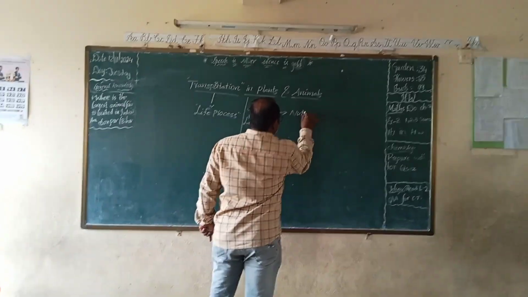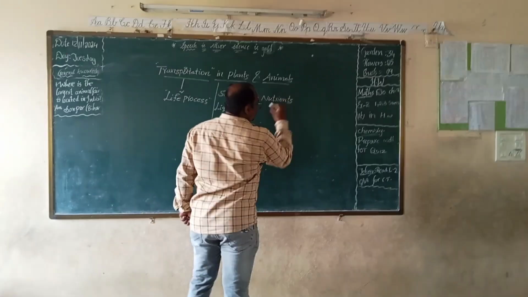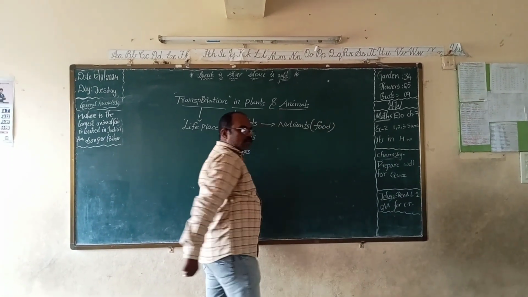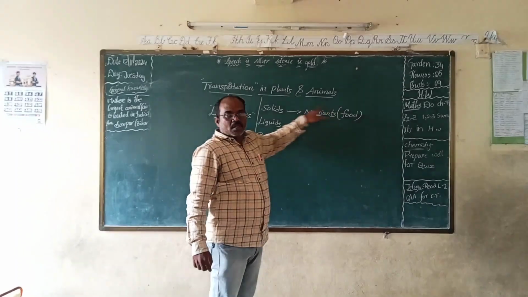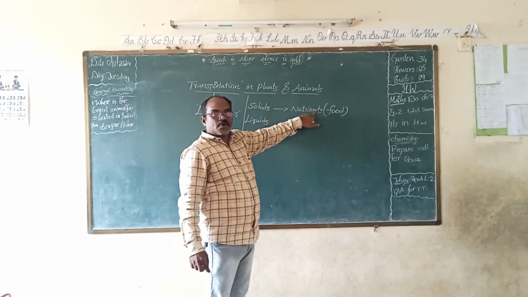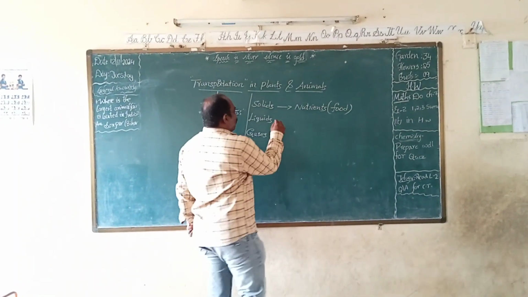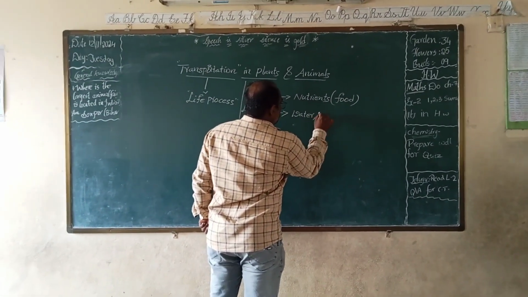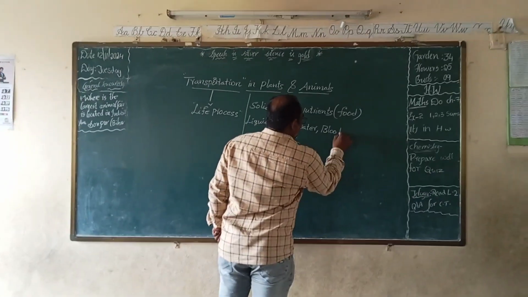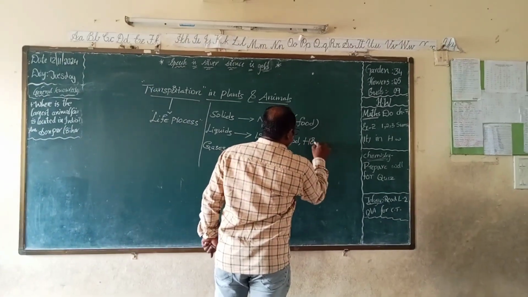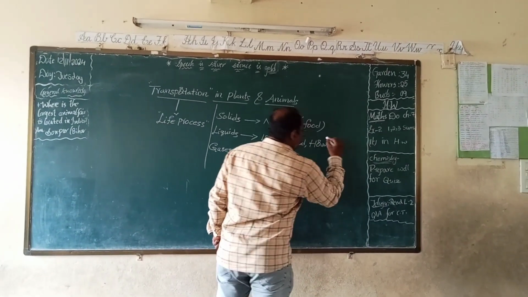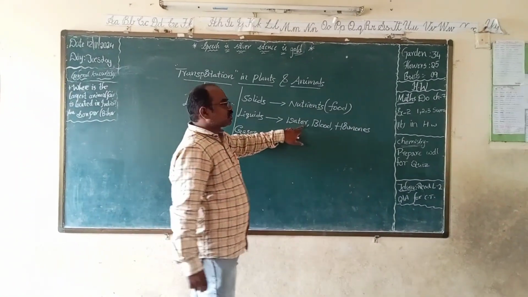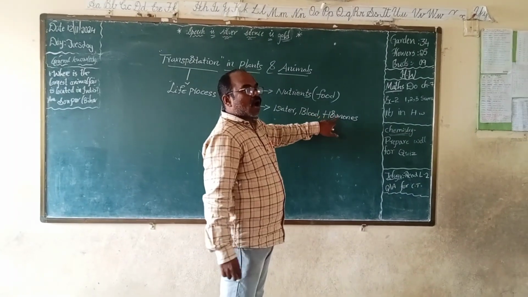What are the solid substances? Nutrients. Nutrients means food materials. Solid materials like nutrients, food. What are the liquid materials? Water, blood, and hormones. These are the liquid substances.